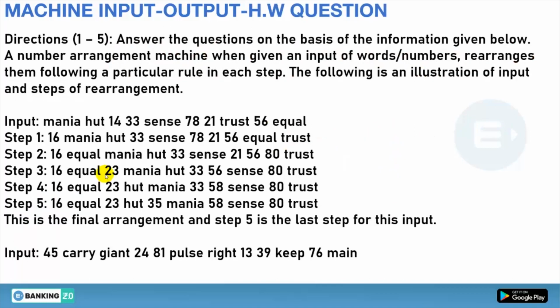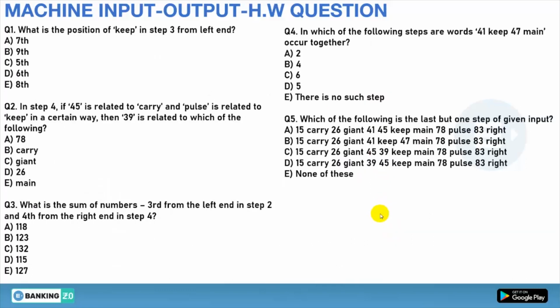Now this is the homework question. Okay, this is the homework question. This is information, and first of all, this will be complete information. This is the given arrangement. You have to solve it, and this is the given input, and on its basis you have to solve these 5 questions.